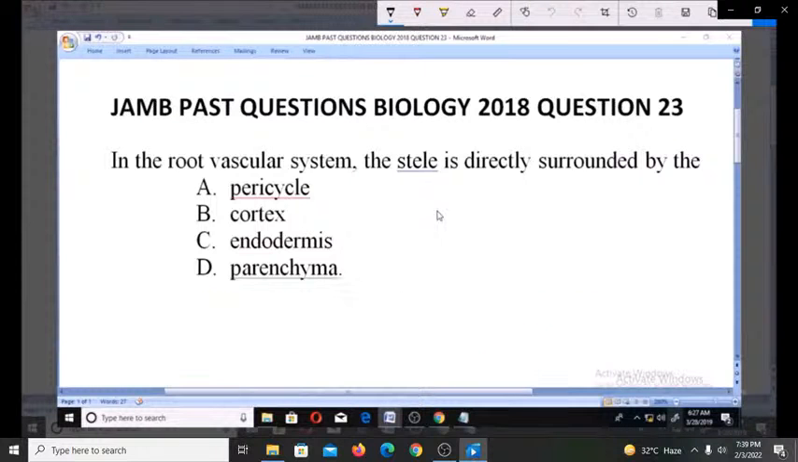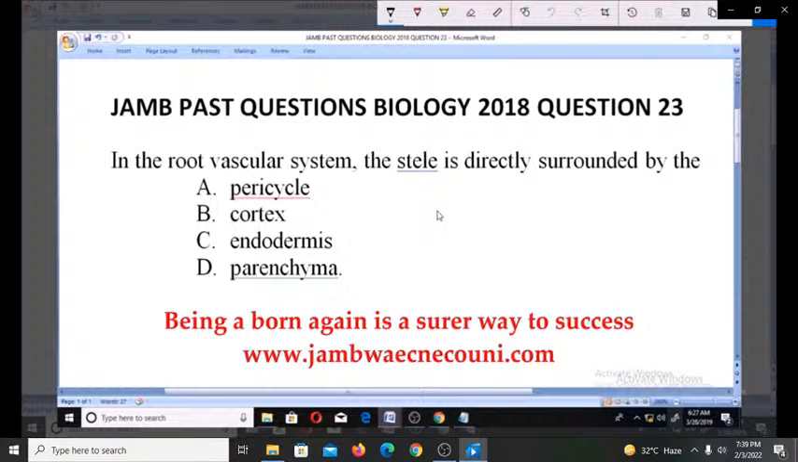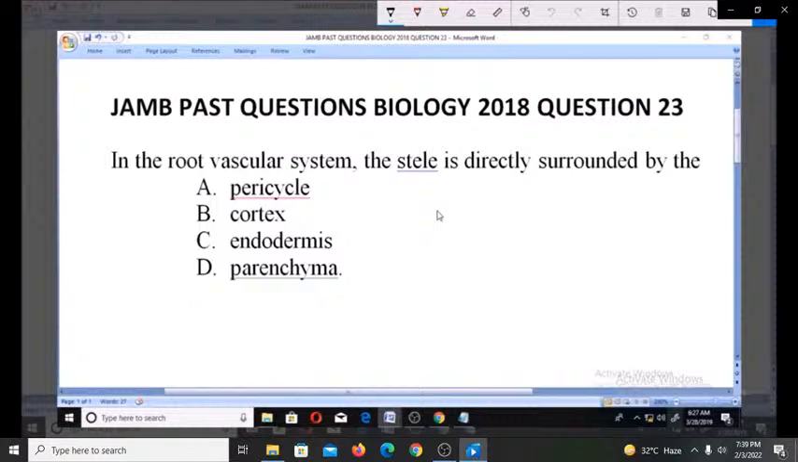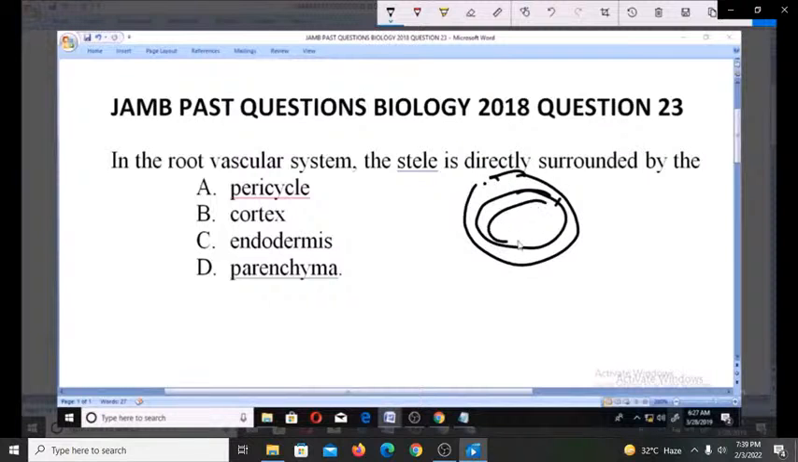Now, the root vascular system of plants has the stele, which is directly surrounded by the cortex. So when you have your diagram of the root vascular system, you're going to find out that the cortex is actually what surrounds the stele.